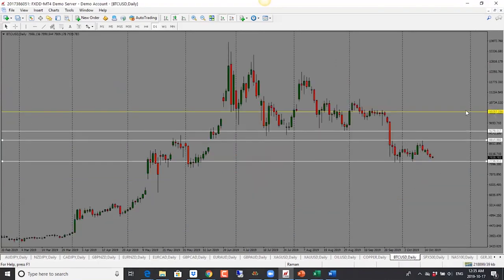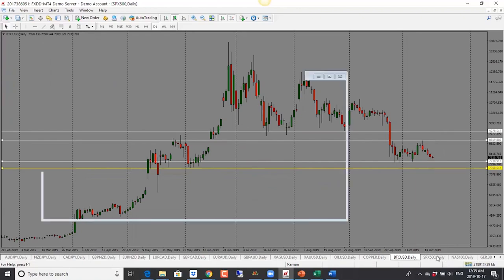Bitcoin slowly making its way down, still looking bearish here. First target is 7740 level here, which is the bottom of the range that it's been trading in. If it breaks through this level, then we are looking at 7400. But it is in a range, so keep an eye on it. For now, bias is bearish for Bitcoin.